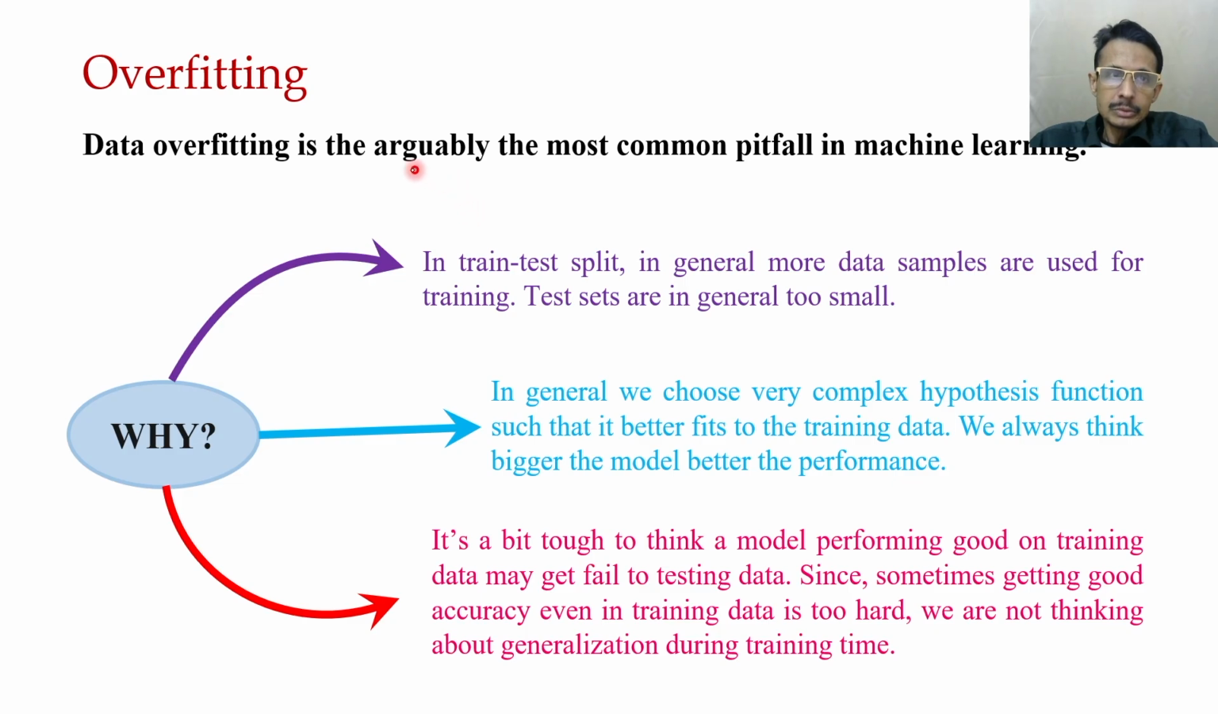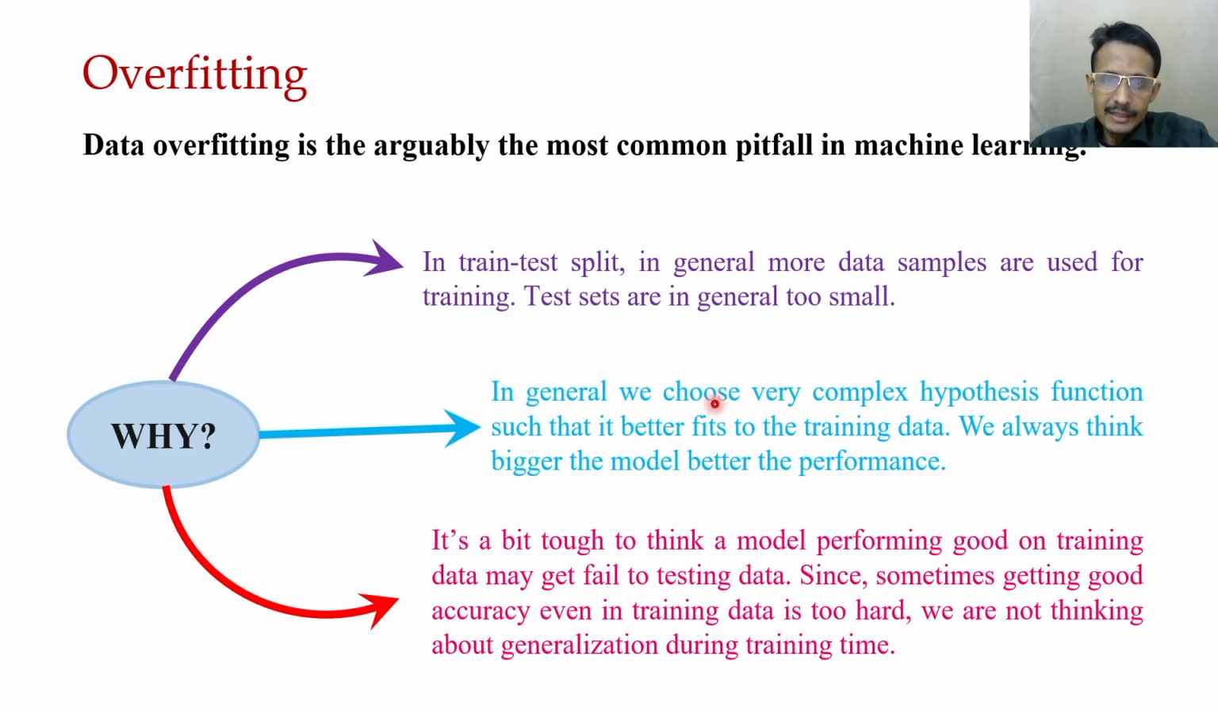Now, why is overfitting a very common event in machine learning? First of all, in the train test split, there is a total number of data samples and we split them into training data and testing data. What we observe is that in general more data samples are used for training and test sets are in general too small. So that may be one reason for overfitting.